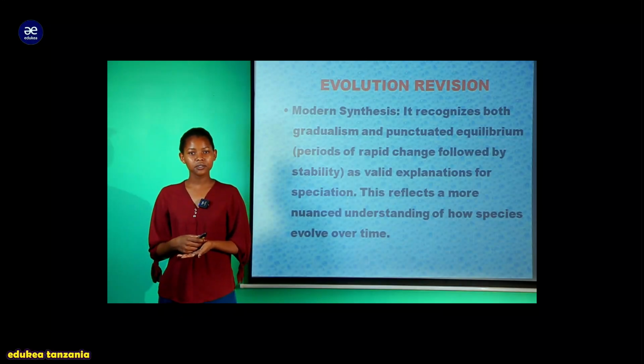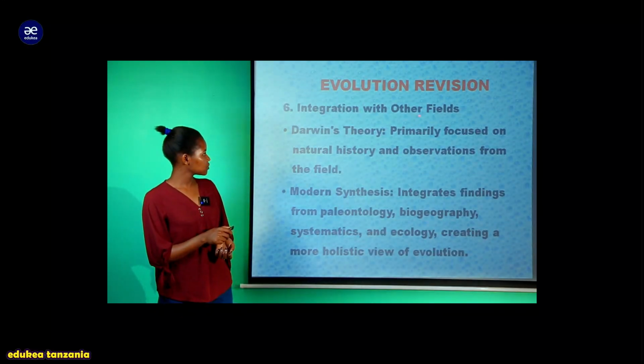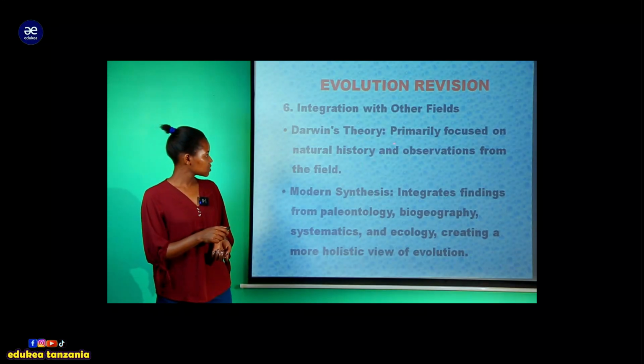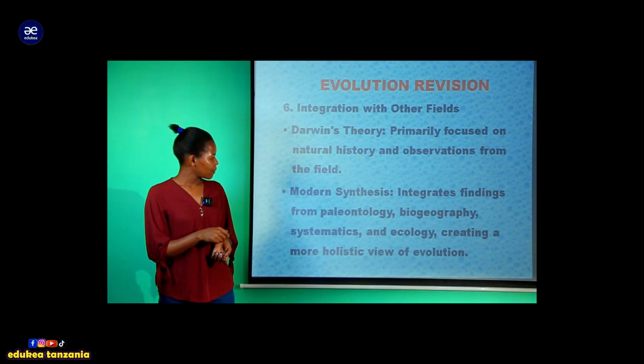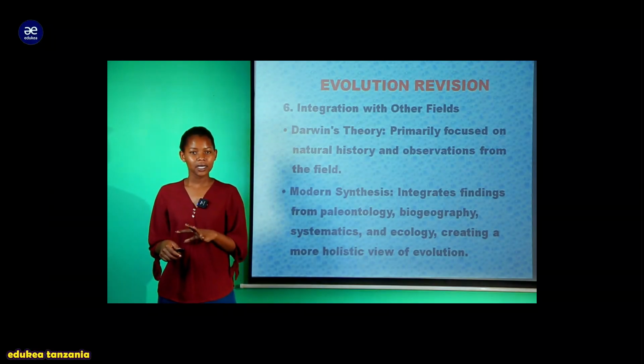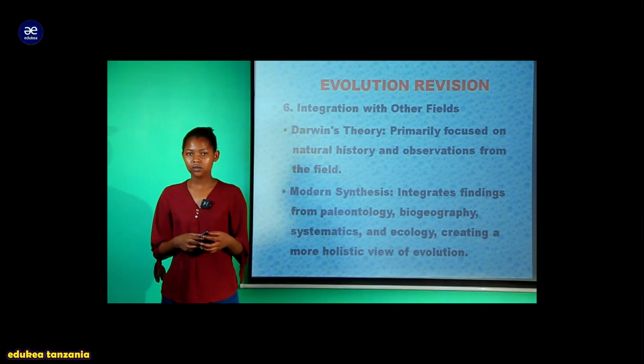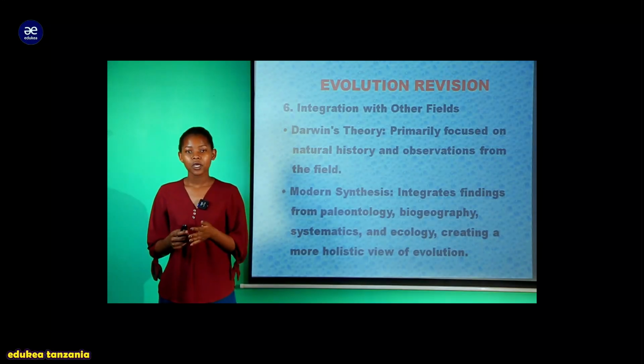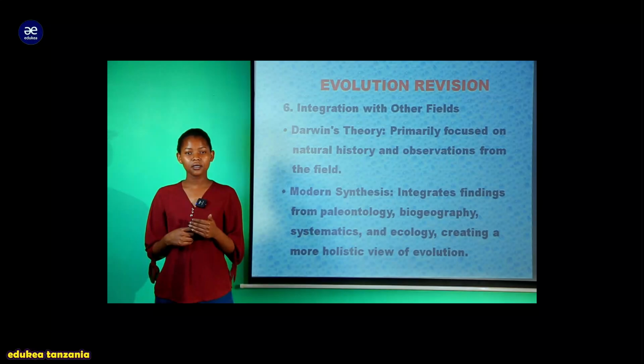Also, there is integration with other fields. Darwinian theory primarily focused on natural history and observation from the field, but the modern synthesis integrates findings from paleontology, biogeography, systematics, and ecology, creating a more holistic view of evolution. If you look at Darwin, he considered only paleontology, but the modern synthesis theory looked at various other fields to explain evolution better.